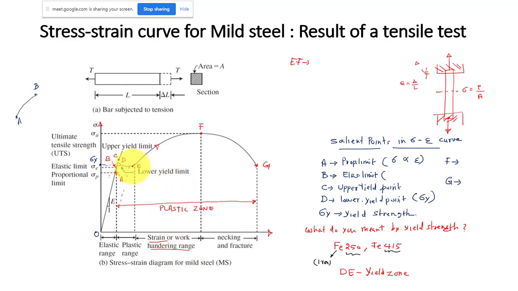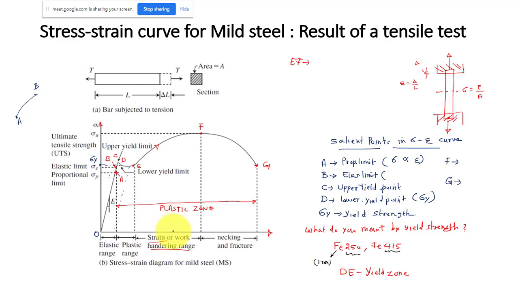Okay, so again I just repeat, in this part there is not much change in the stress. It is just deforming. Once you reach the level of yield strength, then you don't need to increase the load. You just maintain that load. It will just deform. There is not much resistance, I would say. Okay, but after this point, this EF region, the graph is going up. That means the material again starts resisting the load. It is because of the crystalline structure of the steel.